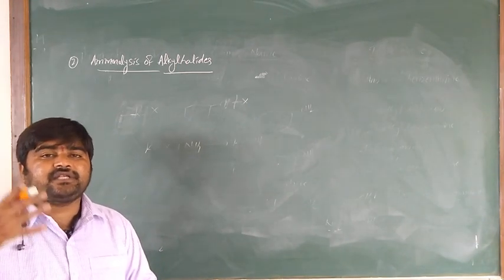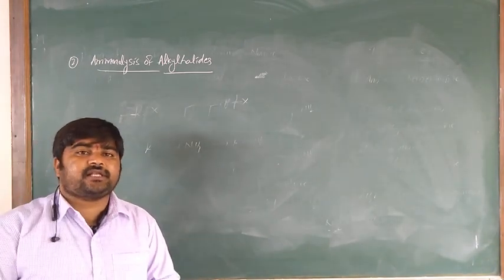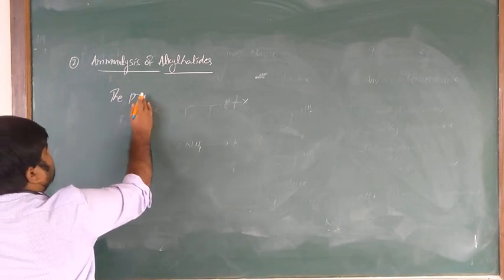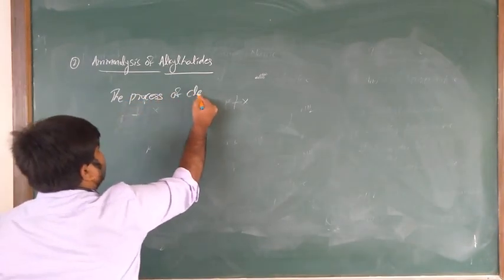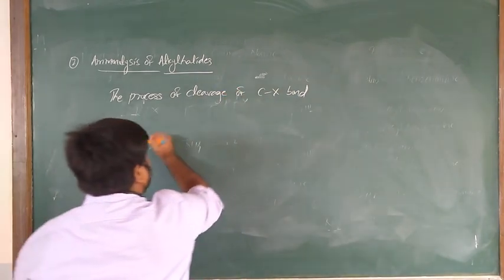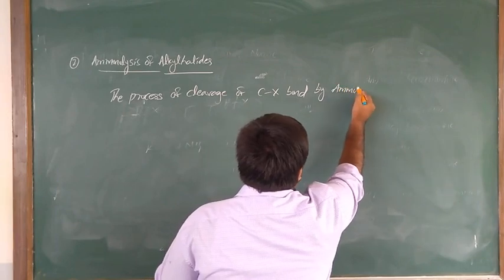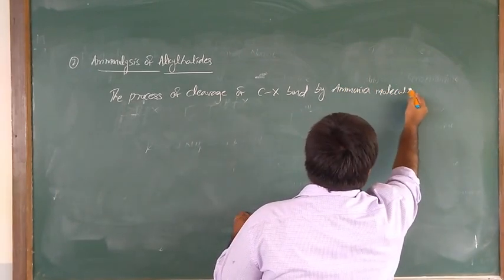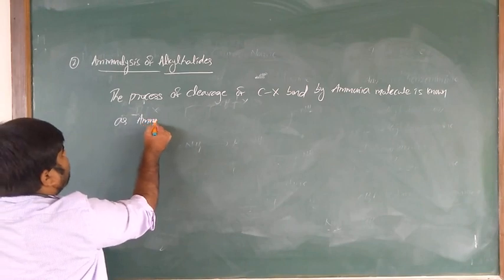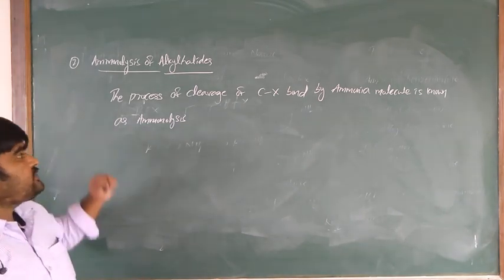The process of cleavage of the carbon-halogen bond by ammonia molecule is known as ammonolysis.